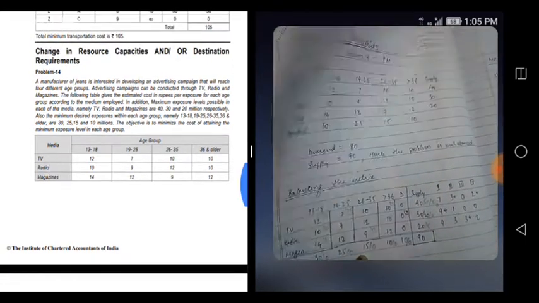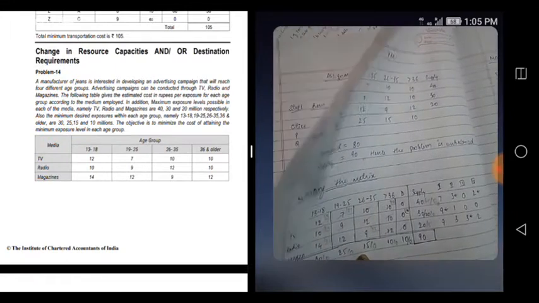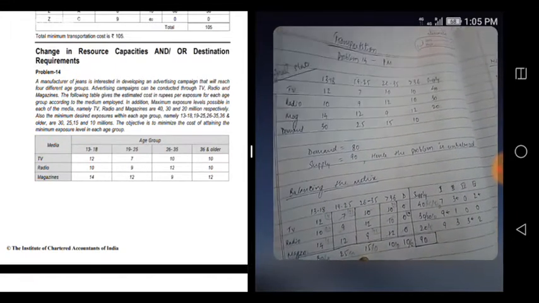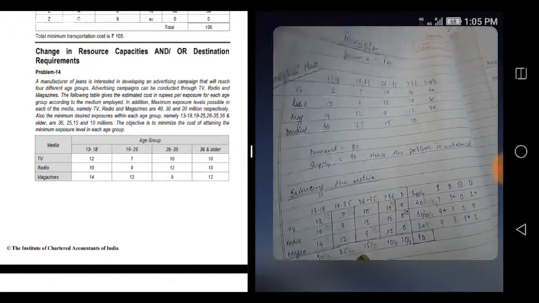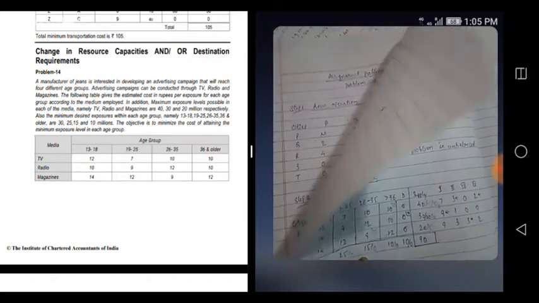reach 4 different age groups. Advertising campaigns can be conducted through TV, radio and magazines. Okay, that's what is given here, media. The following table gives the estimated cost in rupees per exposure for each age group according to the medium employed.